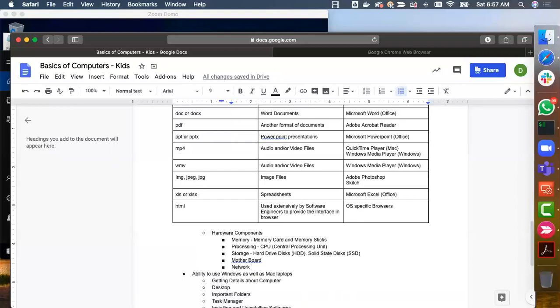Similarly, even a computer will have something called a network adapter. Okay, this is within the computer itself. As of now, we are using Wi-Fi, and hence you might not be very familiar with this network adapter. But even with Wi-Fi, we will have a Wi-Fi adapter, which eliminates the requirement of using a cable.